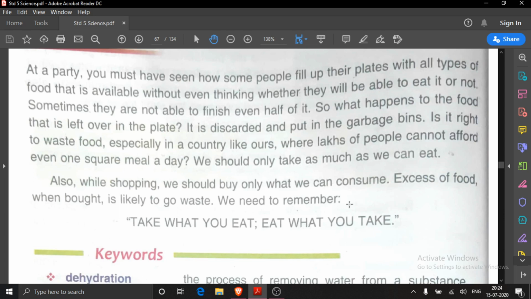Keywords and ABC in my next class I will give you. Today your homework is to read this lesson two times at home. Today no written work I am giving. Every day I am giving you written work, but today no written work. You will read this lesson twice. And if you have any problem, then you can ask me on our WhatsApp group.